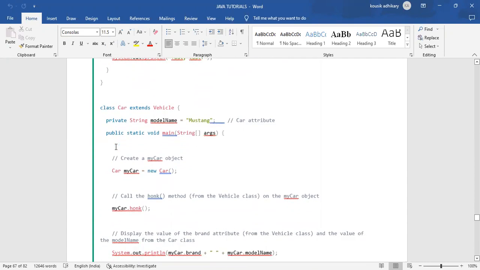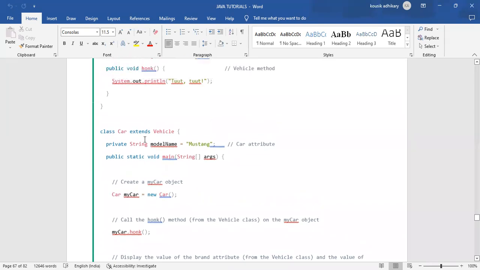Because we have done this many times. Why are we creating myCar, the object of the Car class? To inherit the properties, for inheriting.